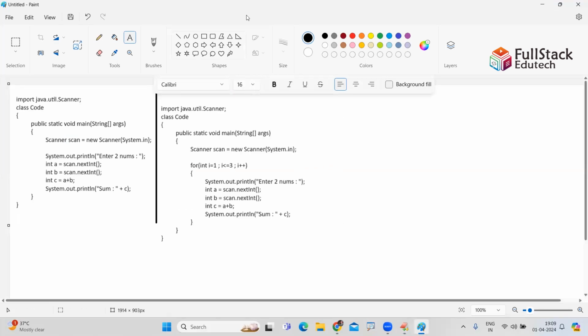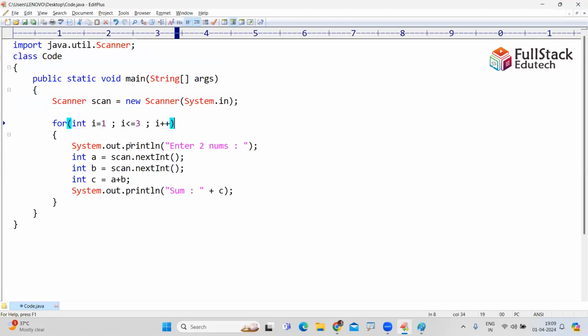Second, sir, I don't know how many times I need to repeat the loop. Just like an ATM transaction. In an ATM transaction, what will happen? First it lets us do one transaction. But as soon as the transaction is completed, it says, do you want to continue for one more transaction? Sir, how many times? How can you guarantee? So while